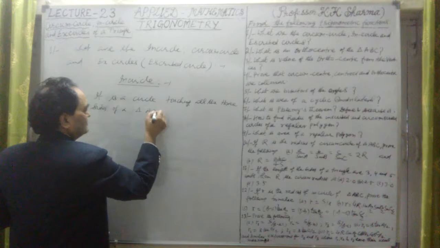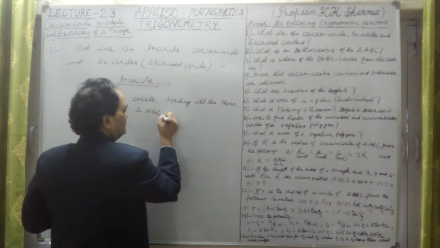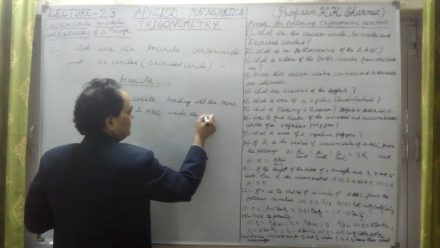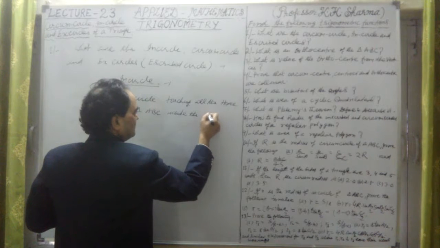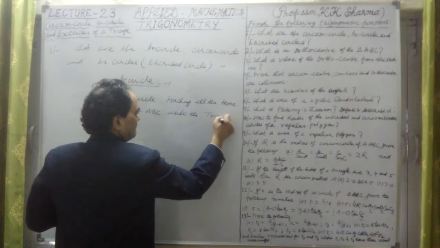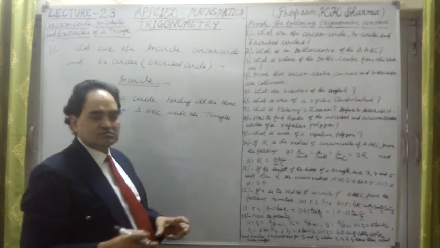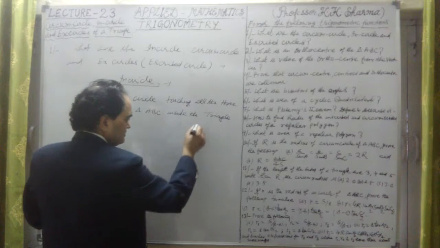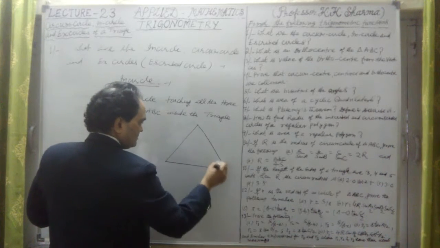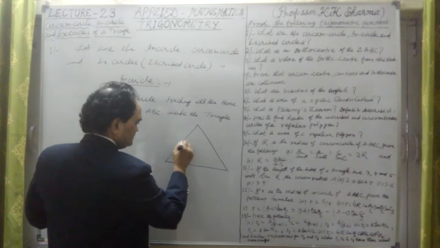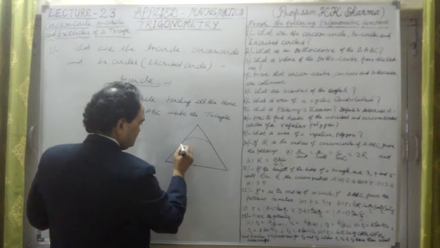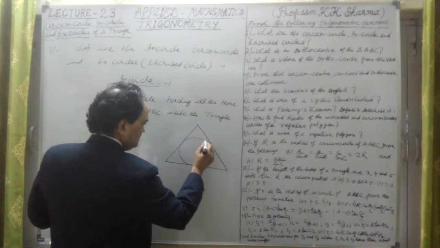Let me take triangle ABC. Inside the triangle, if we draw a circle which is touching all the three sides, for example, if there is a triangle like this, and the circle is touching all these points on the sides, this is the in circle.